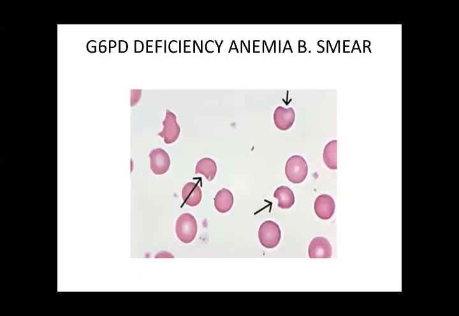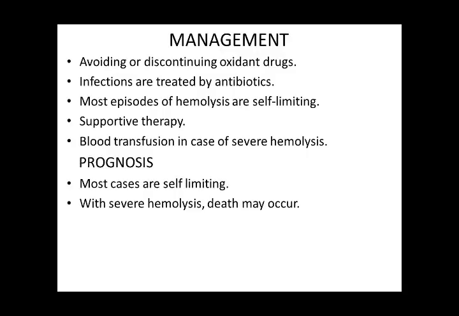This is the blood picture of G6PD deficiency anemia, and you can see the hemolysis, poikilocytosis, and abnormal RBC shape. Management: avoiding or discontinuing oxidant drugs. Infections are treated by antibiotics. Most episodes of hemolysis are self-limiting, and supportive therapy is needed. Blood transfusion is done in cases of severe hemolysis. Prognosis: most cases are self-limiting. With severe hemolysis, death may occur.